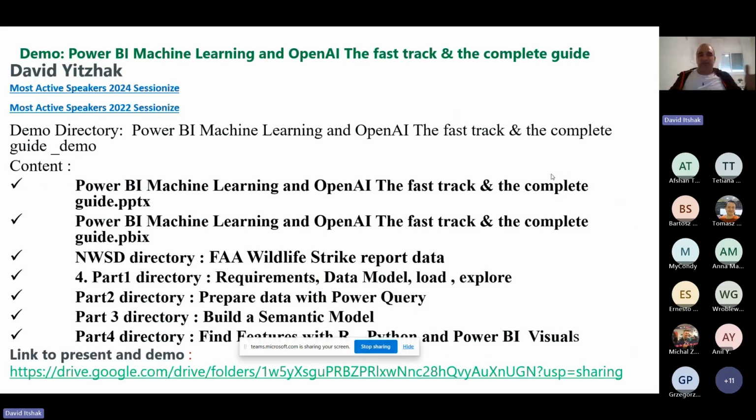So what we will talk about, this is a full demo session, talking about Power BI Machine Learning and OpenAI, the fast track. We have a demo directory called Power BI Machine Learning and OpenAI, the fast track and complete demo. The content of this file is the PPTX file, the PBIX file, NWS directory, which is the FAA Wildlife Strike report data. And for each part, there is the appropriate Power BI report. I will use the final one now because I don't want to change all the time.